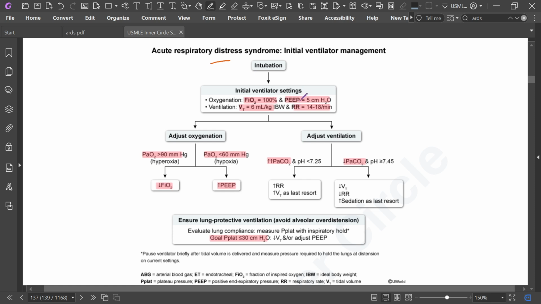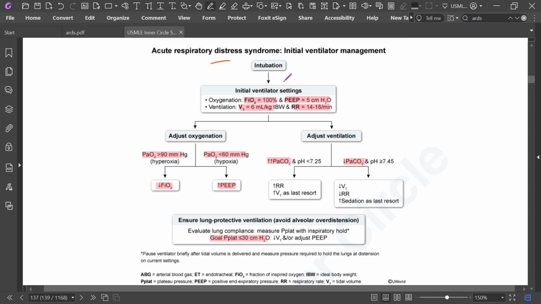So whenever you find a ventilator and the patient's diagnosis is ARDS, set the ventilator that way.